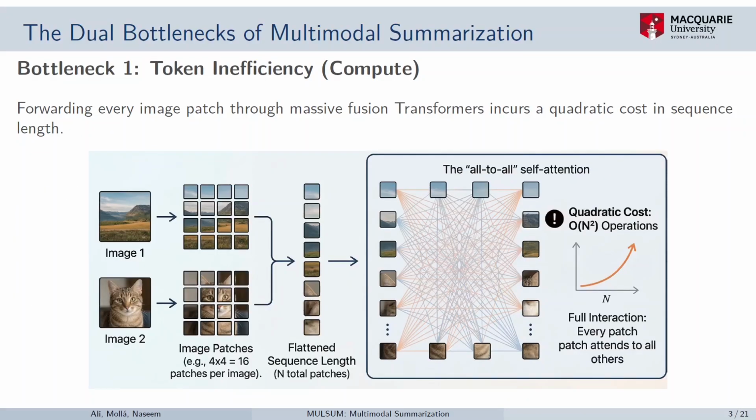Current multimodal summarization systems face two linked problems. First is token inefficiency. Many methods pass all the image patch tokens directly to the fusion modules, and with the increasing number of images, the cost or the sequence length grows quadratically, which is a serious problem.